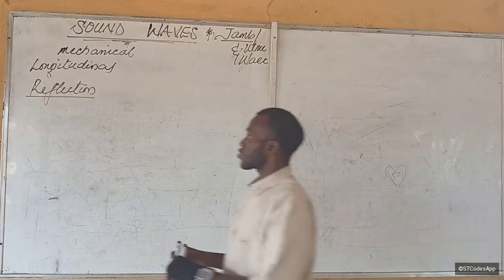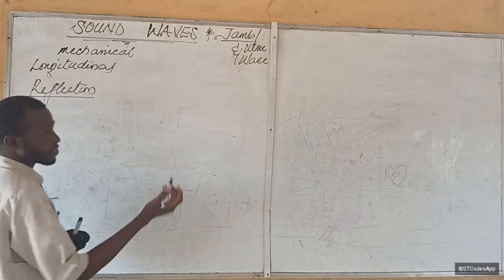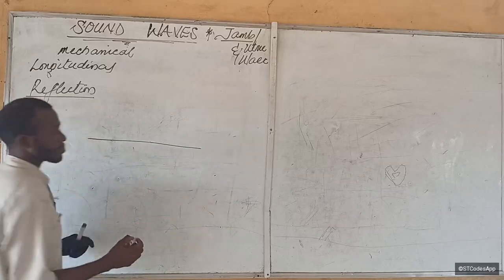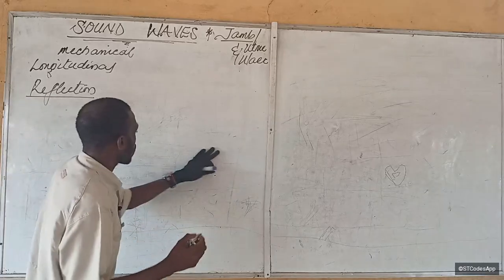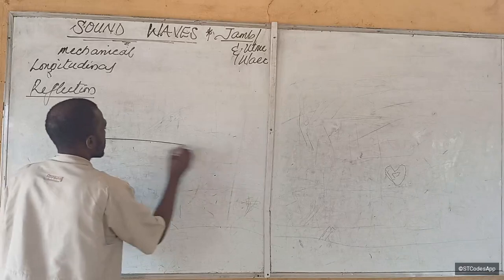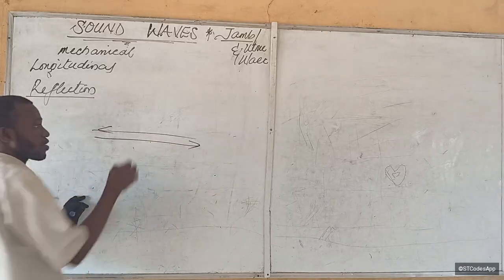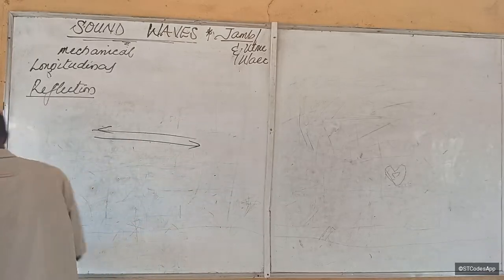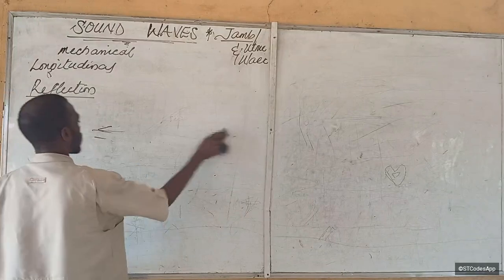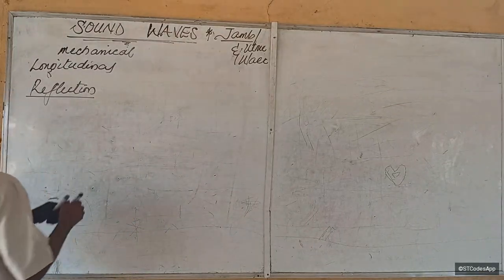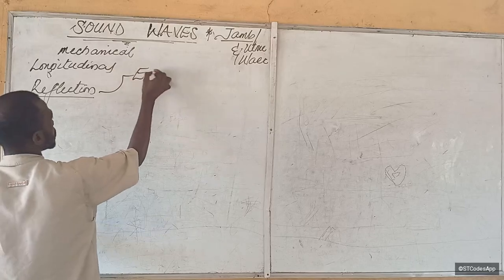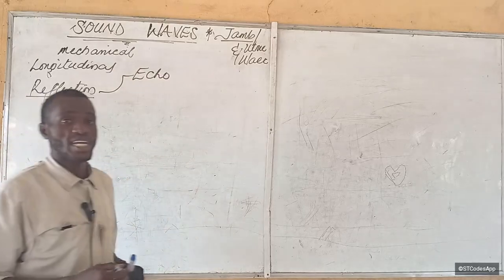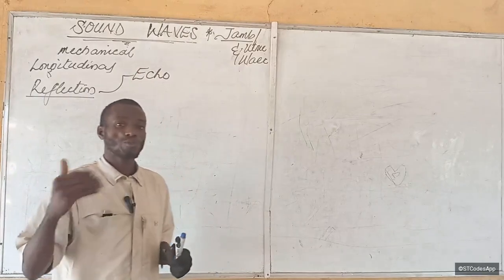So if the wave cannot penetrate, it strikes the obstacle and gets reflected, bouncing back along its path. For a sound wave, when the wave hits an obstacle, it travels back. Is that okay? The wave travels back when it hits an obstacle that it cannot penetrate. So that's reflection of sound. And one of the consequences of reflection of sound is what we call echo. We define echo as a bounce back sound.